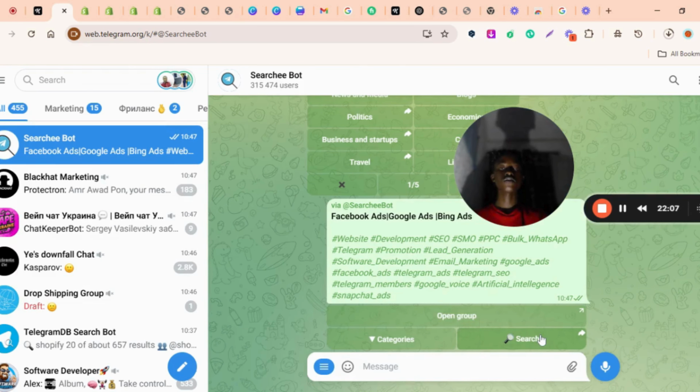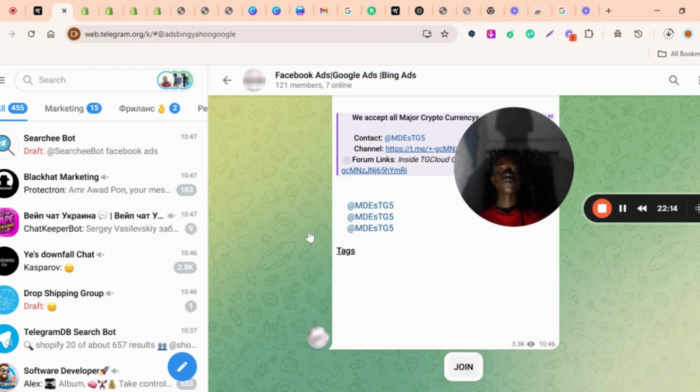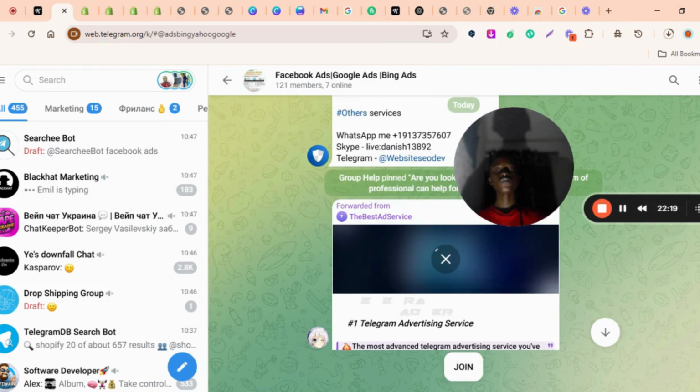After opening the group, before joining, you check everything about the group. You see that, okay, let's just count this one as an ad. We also check the other ones. We see that they are mostly ads. As you can see, they are mostly ads. So it is not advisable to join. So we go back.